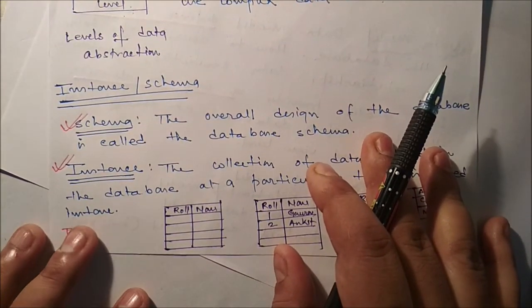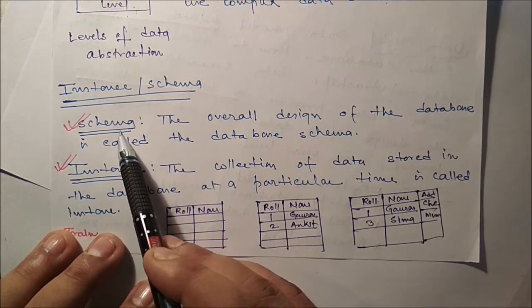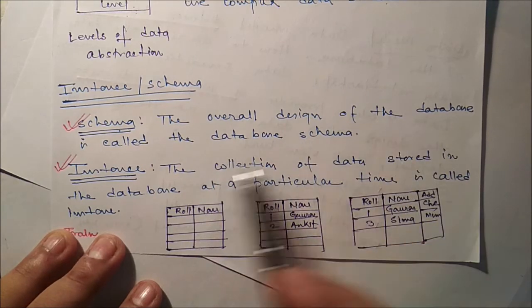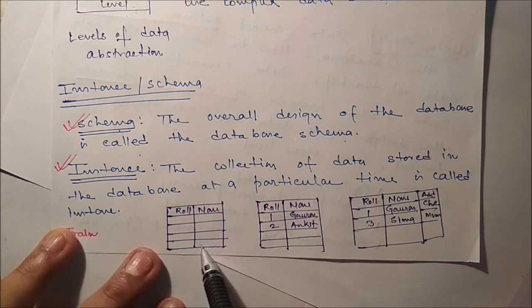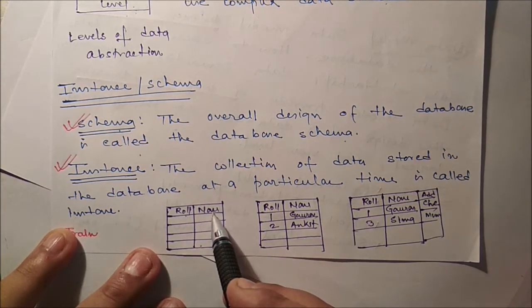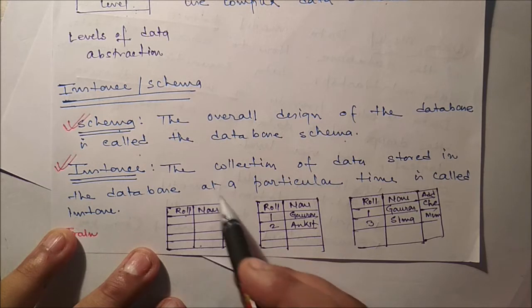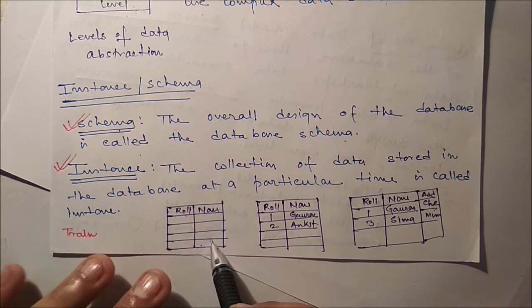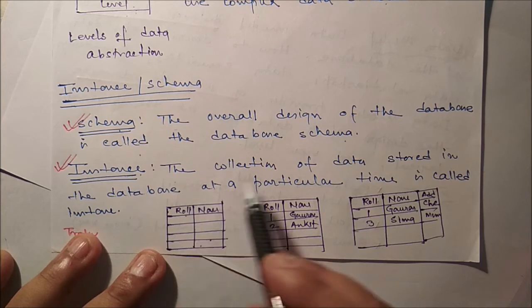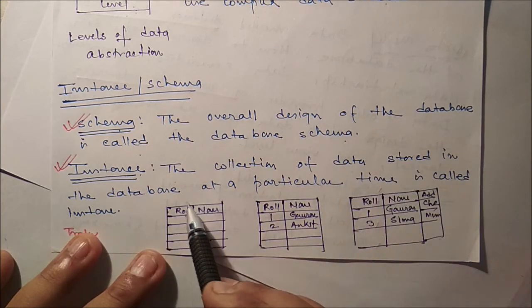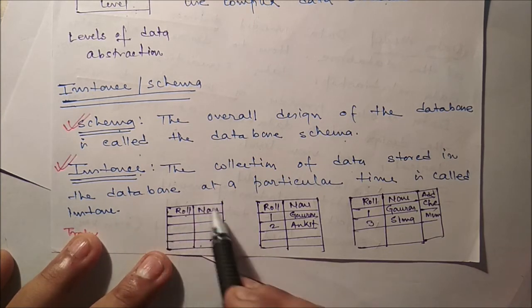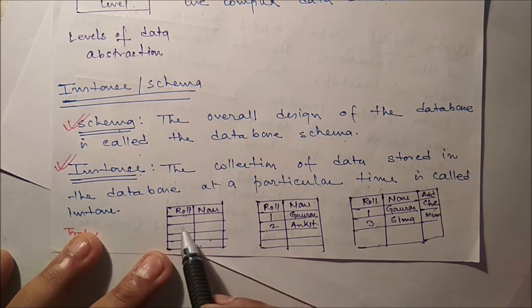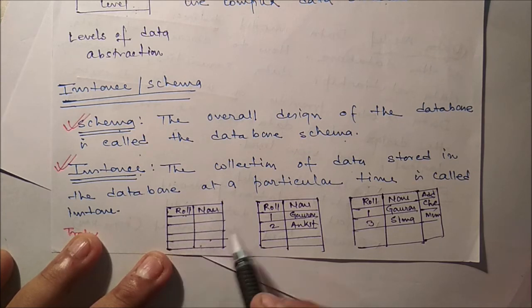Next concept is instance and schema. First of all, what is schema? The overall design of the database is called the database schema. So this is our database schema, where two attributes are there, roll number and name. Schema is nothing but the structure of the database. Next, instance. The collection of data stored in the database at a particular time is called the instance. You can see here the schema is this one, where two attributes are there, roll number and name, but here nothing is there. So this is the instance, where the data is vacant.